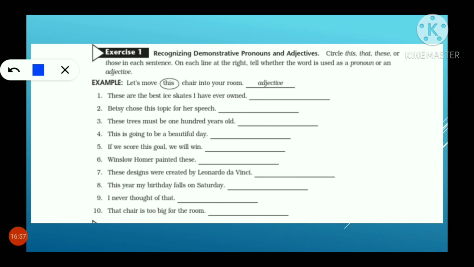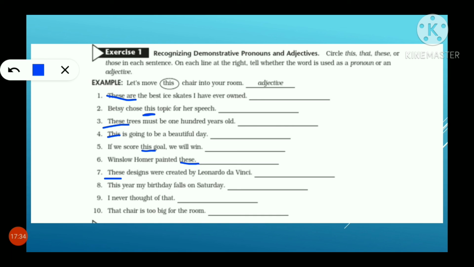These are the best ice skates I have ever owned. Can you recognize the demonstrative over here? Yes, these. Betsy chose this topic for her speech. This. These trees must be 100 years old. These. This is going to be a beautiful day. This. If we score this goal, we will win. Winslow Homer painted these. These designs were created by Leonardo da Vinci.